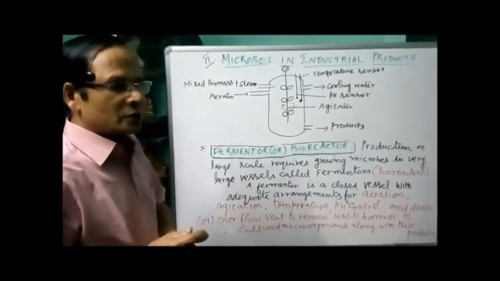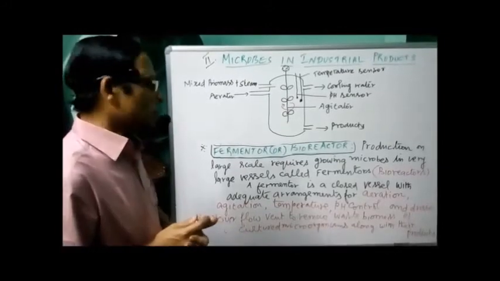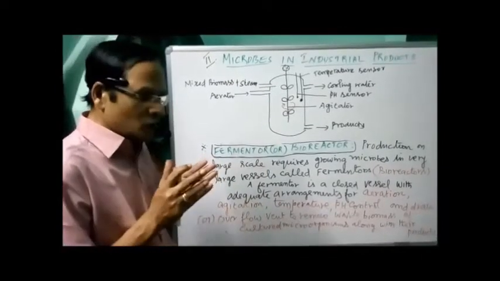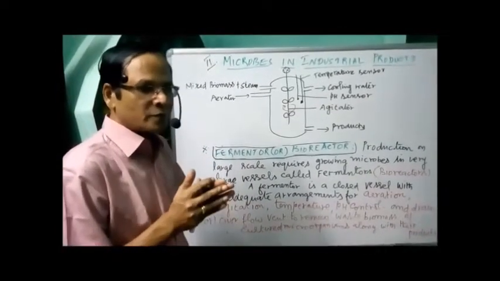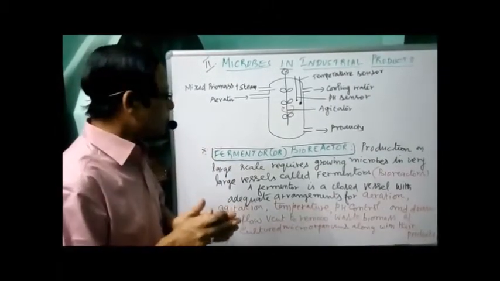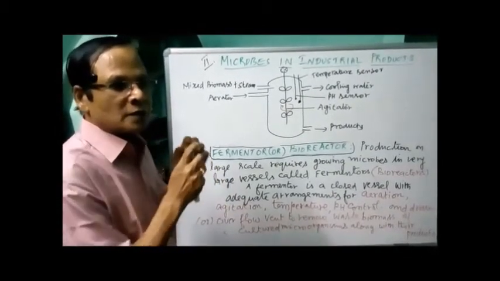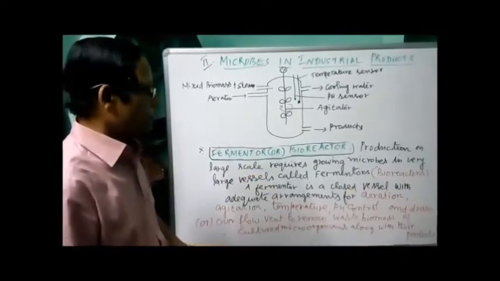Afterwards we have streaming and other processes also. That's not necessary here. We have to know only what a bioreactor, a fermenter vessel, is and what its use is. It is for the production of biomass on a large scale.